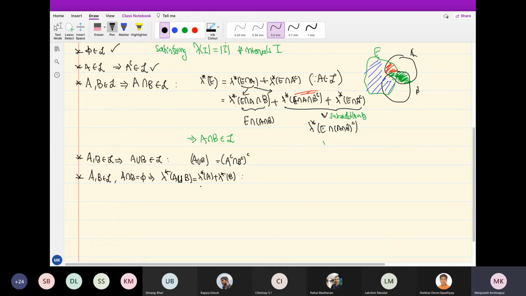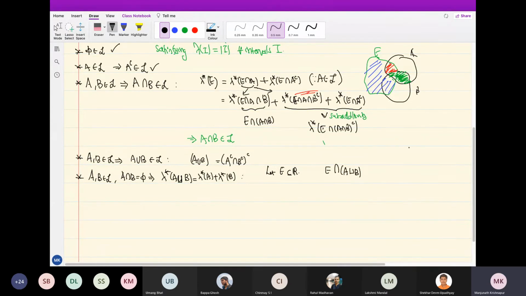So why is this true? Well, it is already there. Because you take, in fact, I'll prove something more. So let E be any subset of R. You look at A union B, which is in L, right? So let's look at E intersection A union B.